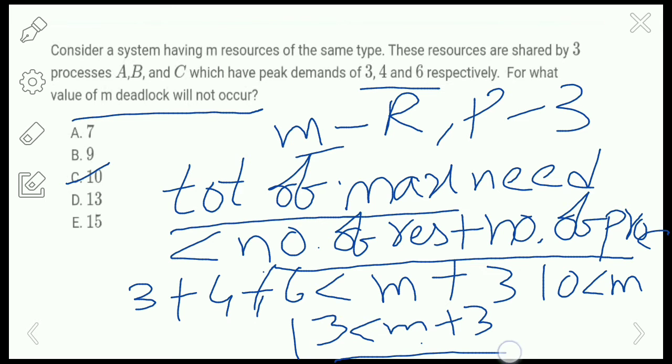Now if you apply this formula, we get 10 less than m, that means m greater than 10. So the number of resources must be greater than 10, not equal to 10, right? That means the answer will be 13. If the number of resources is greater than 10, then the deadlock will not occur.